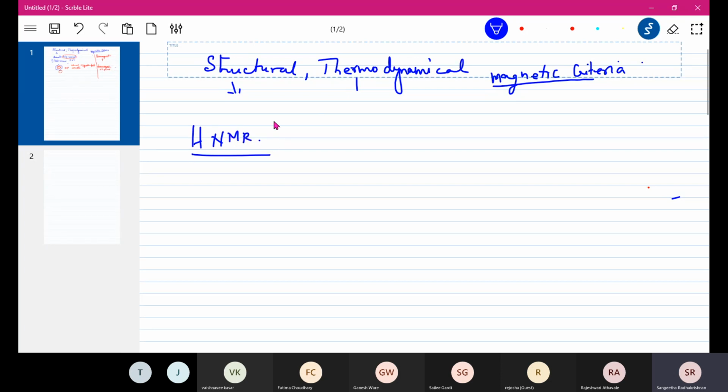Now two facts we need to remember. First of all, a ring current is produced because there's a cloud of electrons above and below the plane of benzene, which will circulate in the presence of an external magnetic field. So just remember these terms. We have a benzene ring. On the benzene ring we have a ring of electron cloud, and below also we have a ring of electron cloud. That means the electrons are equally shared by all the 6 carbon atoms, and therefore the ring is below and above the plane of the ring, and in the presence of an external magnetic field this will start circulating.